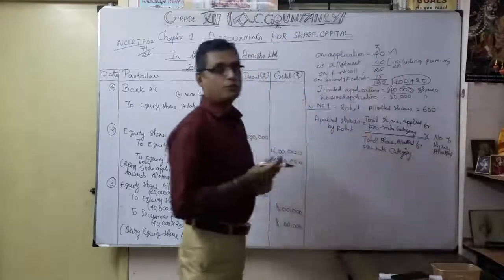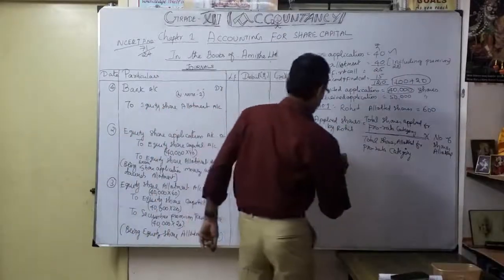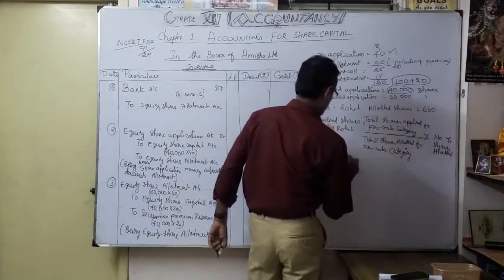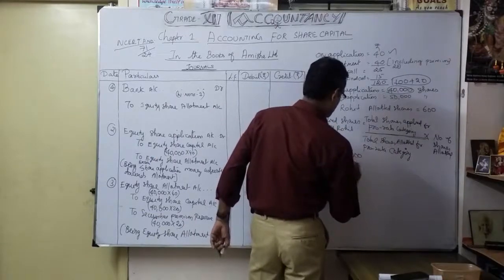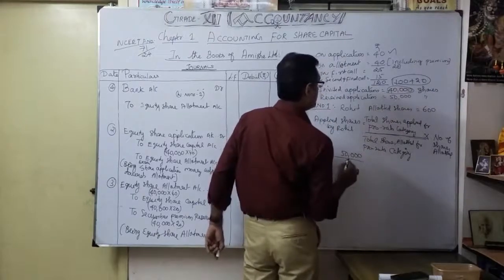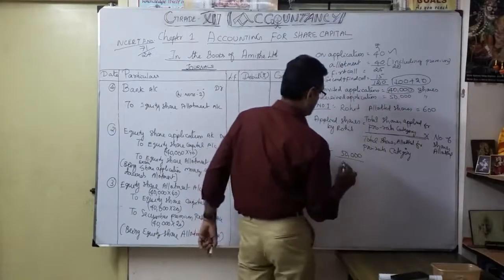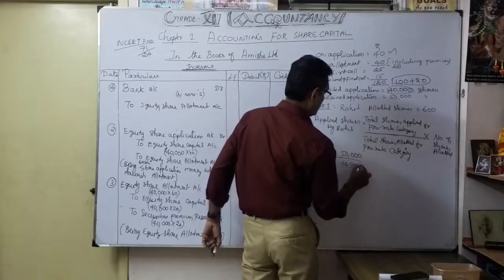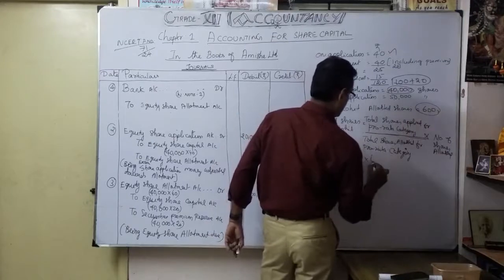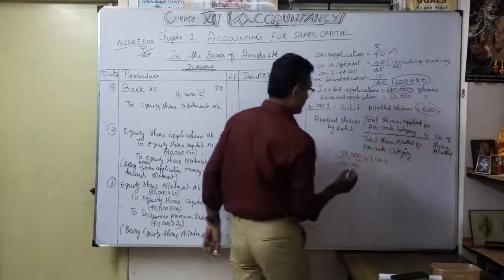Okay, so now we have to substitute, as you know very well. What is our total shares applied to pro rata category? 50,000. So 50,000 divided by total shares allotted, only 40,000, into how many shares allotted? 600, isn't it? So 600. So now we are going to simplification.